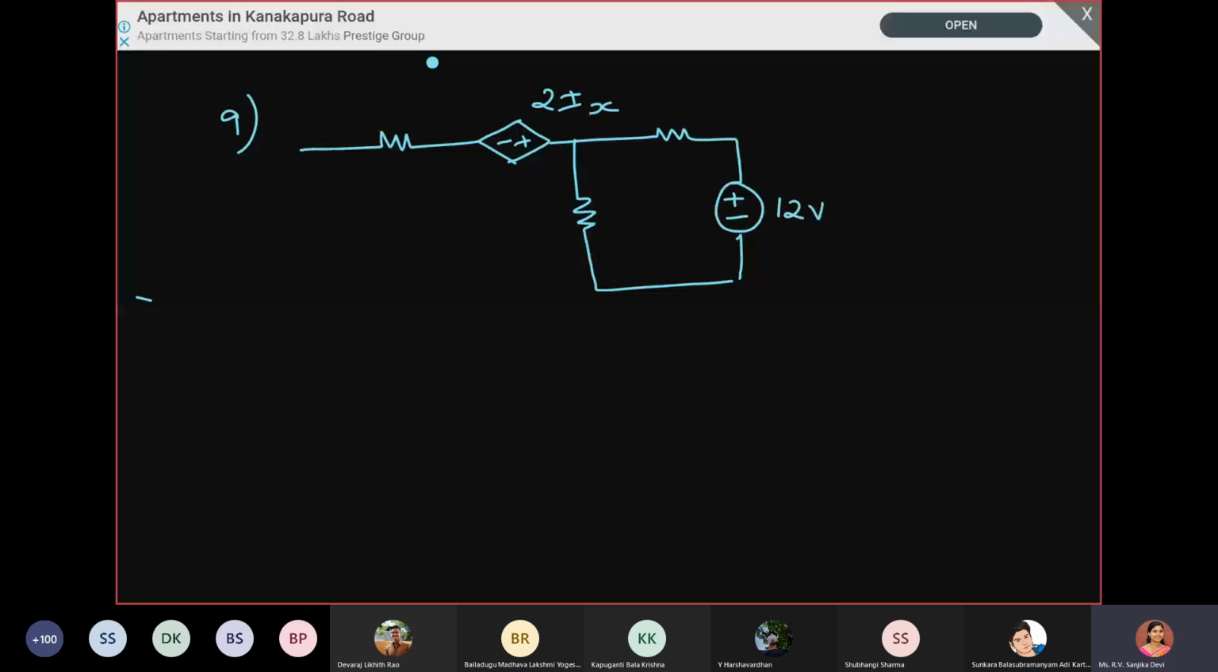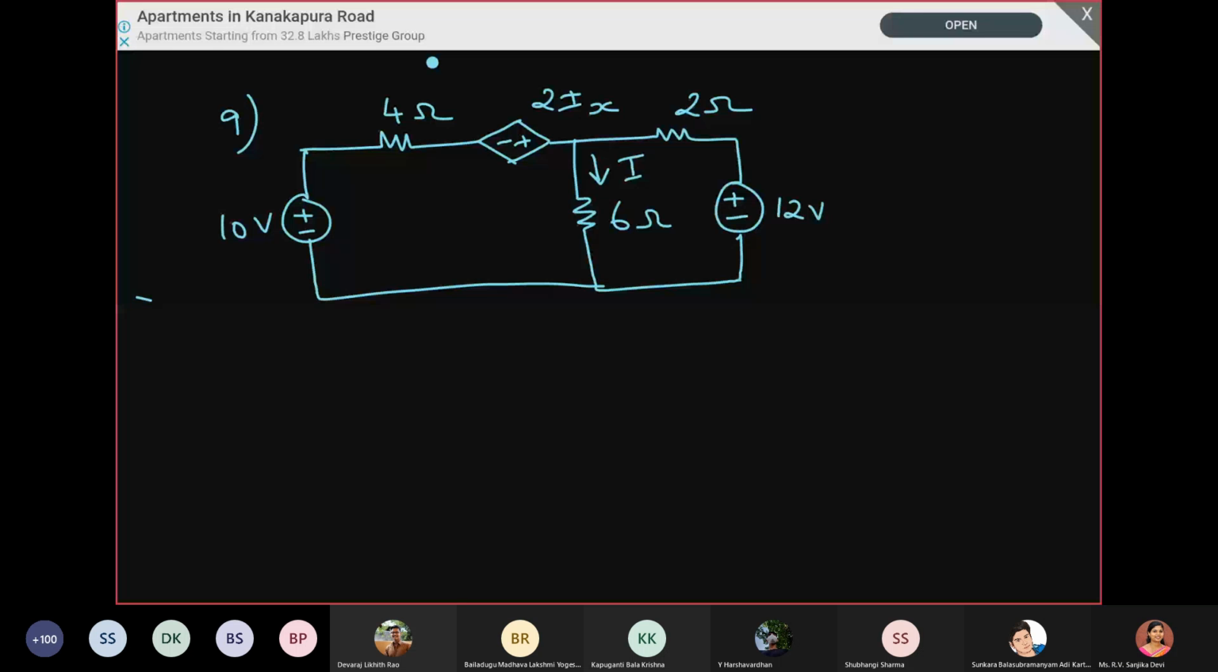So here there is no need for writing any KCL because all are voltage sources, but it has a dependent source also. Okay, so other than that, it is straightforward. Ma'am, ninth we got it, ma'am. Got it? Yes, ma'am.